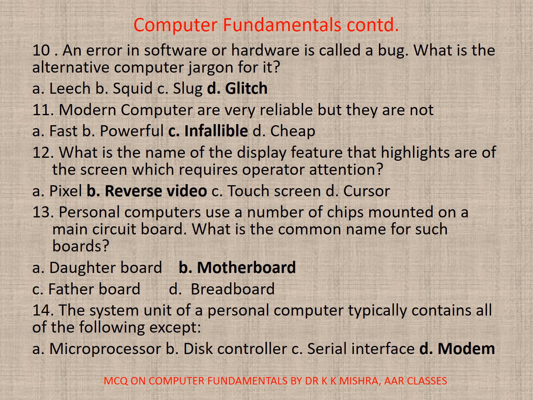Reverse video. 13. Personal computers use a number of chips mounted on a main circuit board. What is the common name for such boards? A. Daughter board, B. Motherboard, C. Fatherboard, or D. Breadboard. Correct option is B. Motherboard. 14. The system unit of a personal computer typically contains all of the following except A. Microprocessor, B. Disk controller, C. Serial interface, or D. Modem. Correct option is D. Modem.